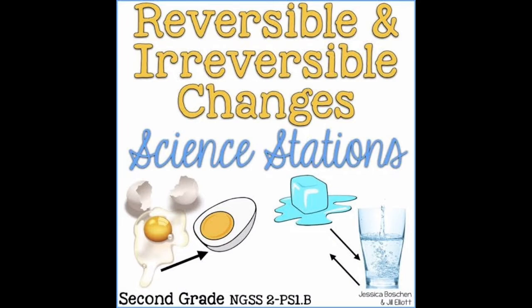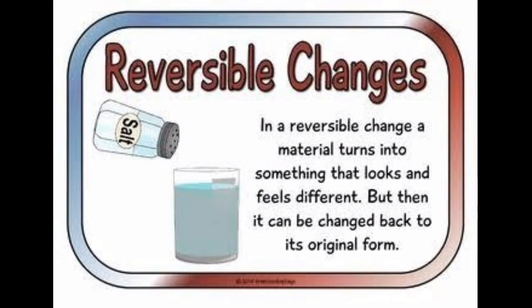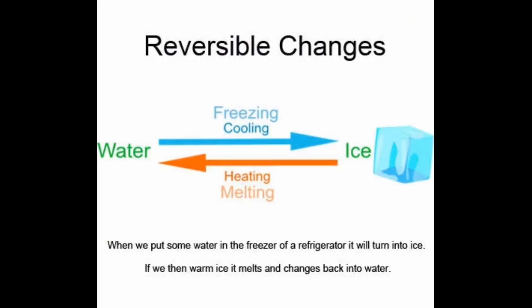The next type of change is reversible and irreversible change. So what is a reversible change? In a reversible change, a material turns into something that looks and feels different, but then it can be changed back to its original form. Means it is reversible. We can change it into the original form.